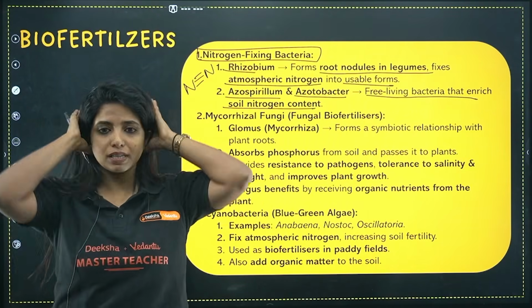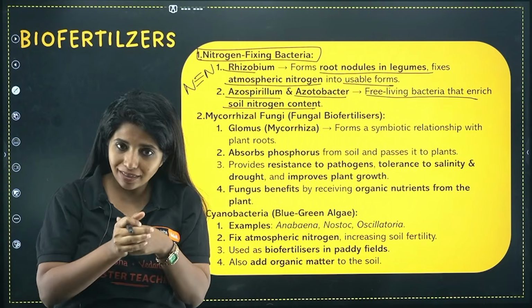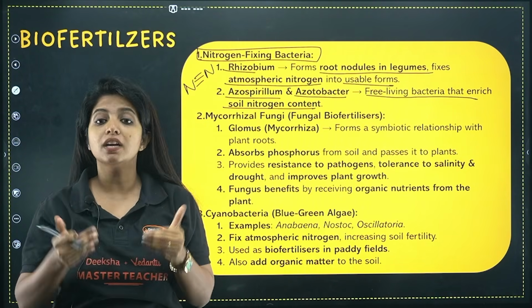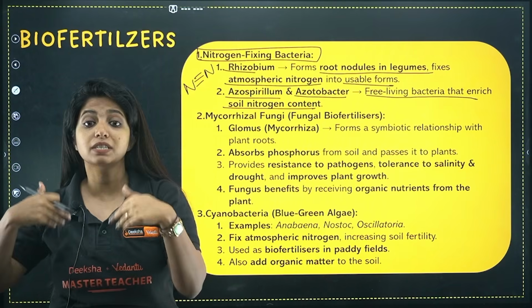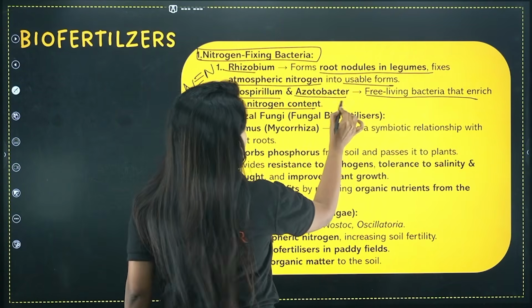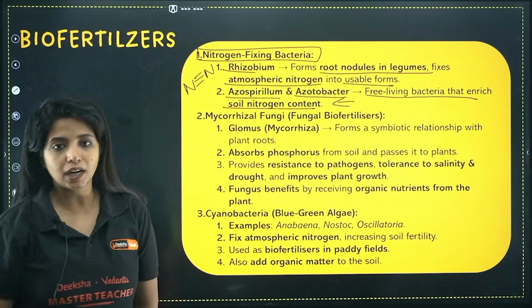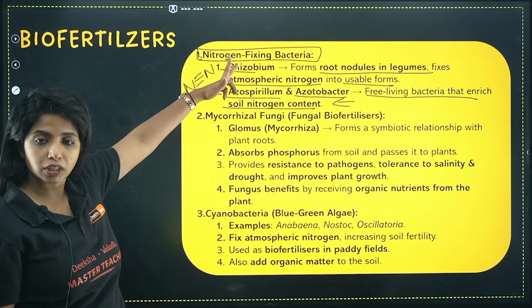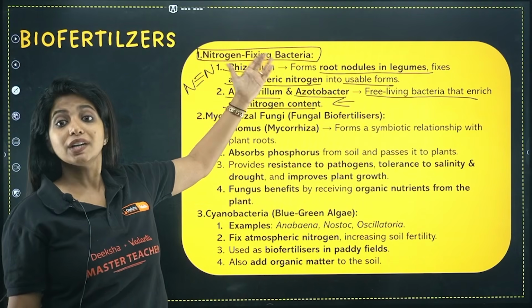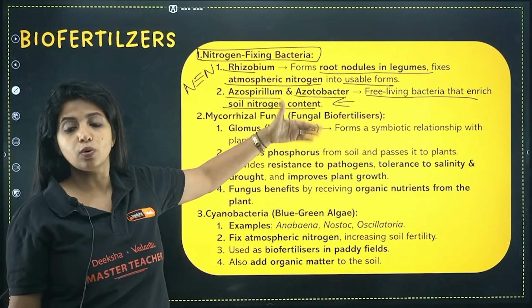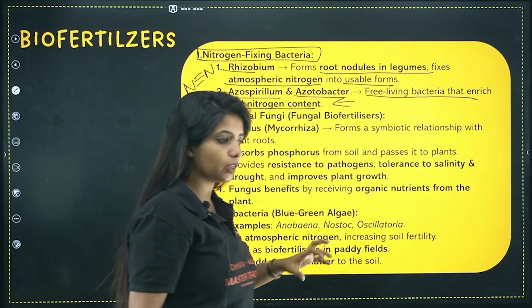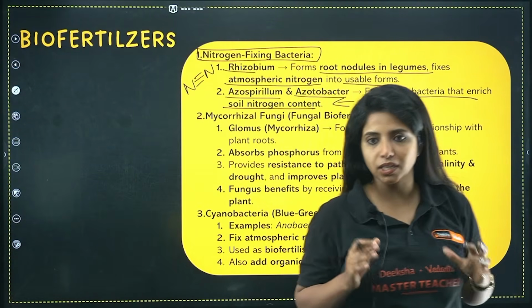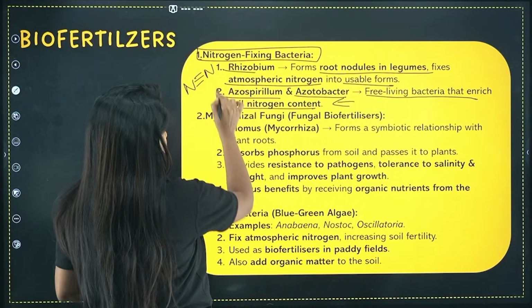Rhizobium is basically a symbiotic association. They live together. It's not free-living. But azospirillum and azotobacter, they are free-living. They're independent of the plant, but they still increase the soil nitrogen content. That is why these things are different. One is dependent on the plant, whereas the other two are free-living. They are not living because of the plants. Got it? Yes.